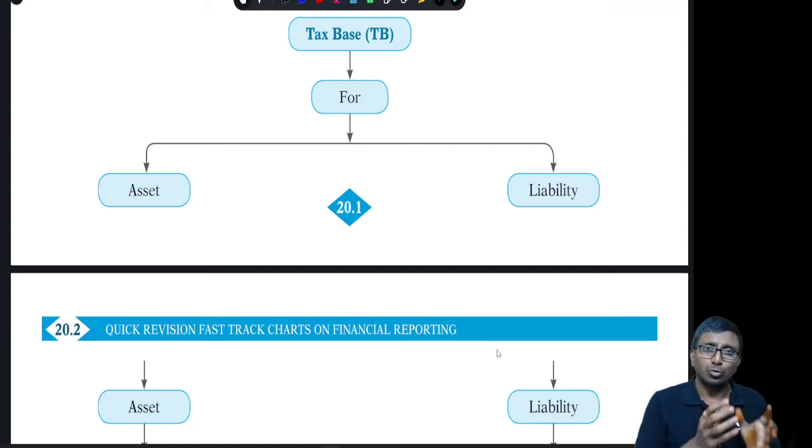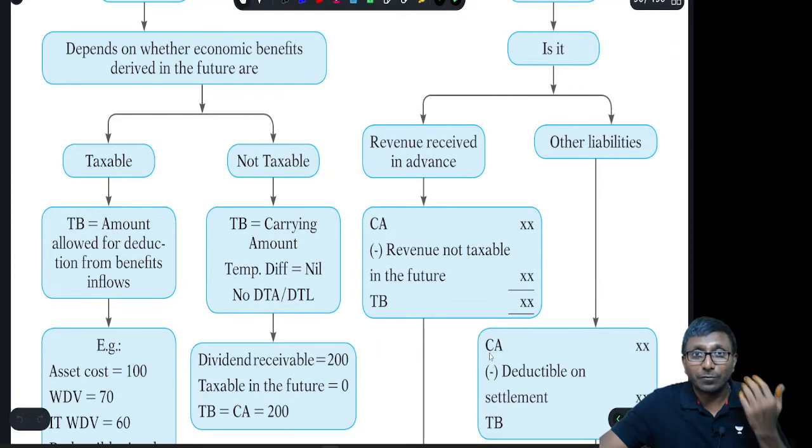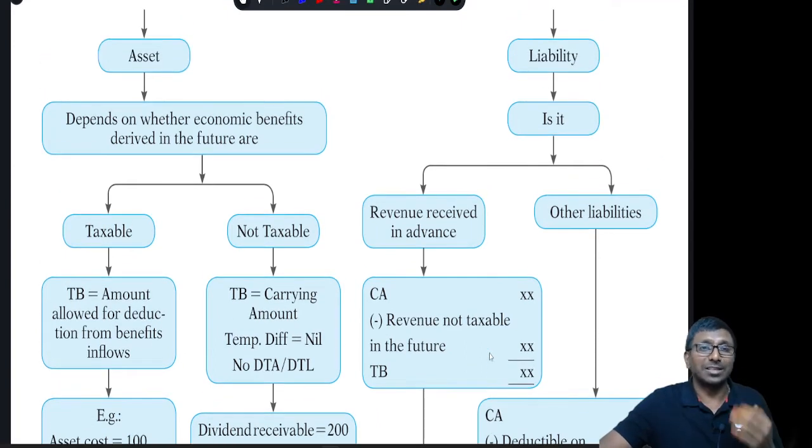In the sense, by using the machine I generate some goods, and when I sell the goods, whether those sales are taxable, or if I sell the machine itself and get some money, is that taxable? That is the question: are the economic benefits arising from the machine, either by usage or by sale, taxable? If you say taxable, then how much amount will be deductible from the taxable income?